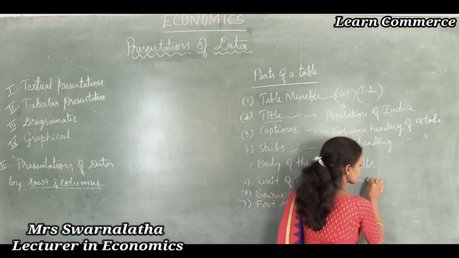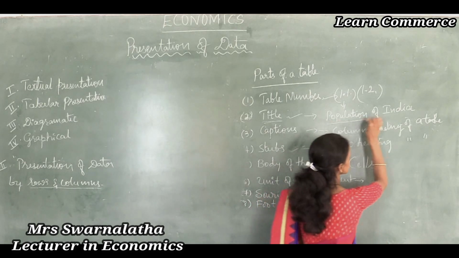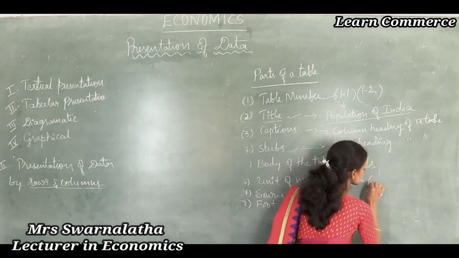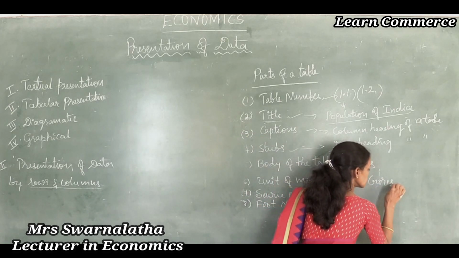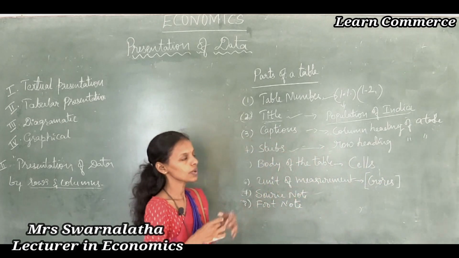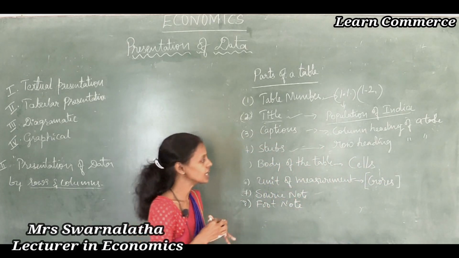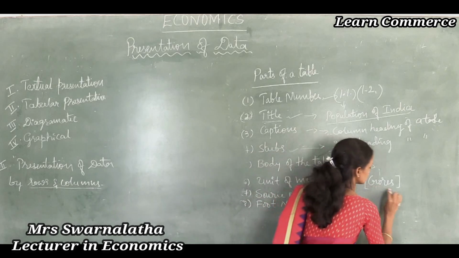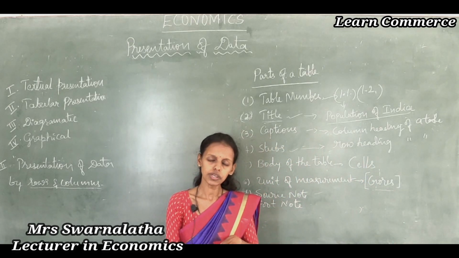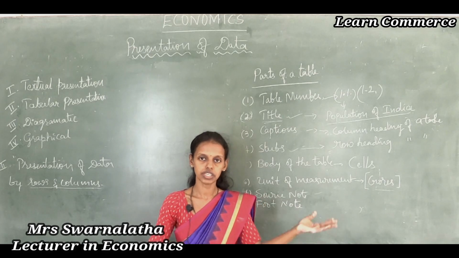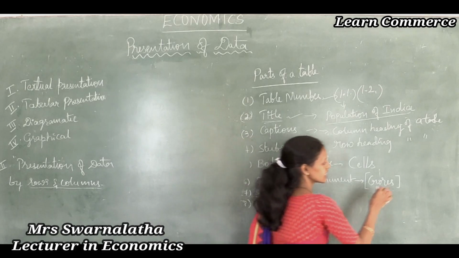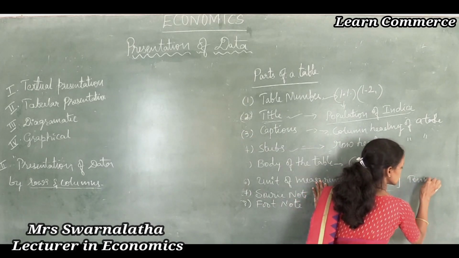So for example, the population of India, example I have taken, so I can take the unit of measurement in crores, because I have taken the population of India as an example, thus measuring data through the crores. If it is food production, suppose I take the different food production in the different areas, then I can take it in tons.